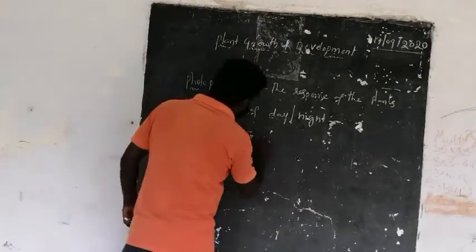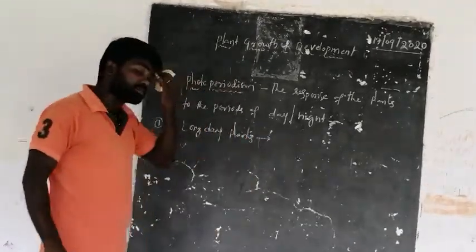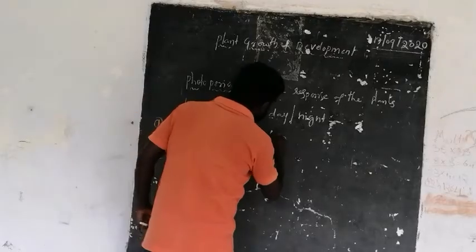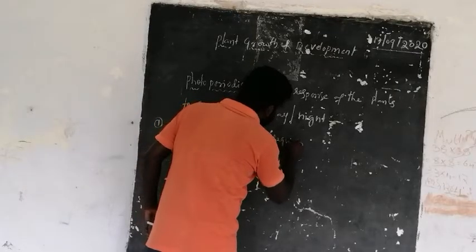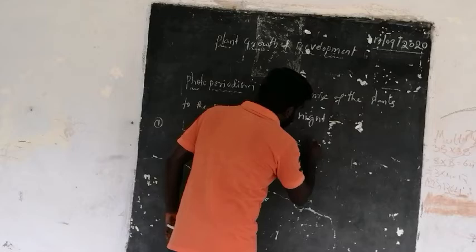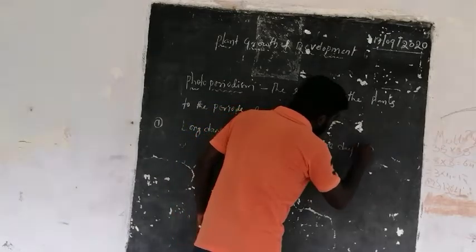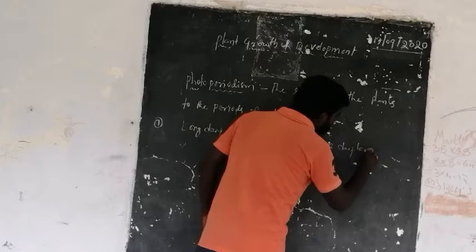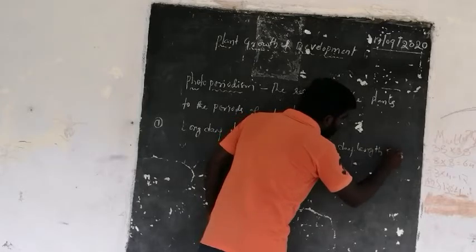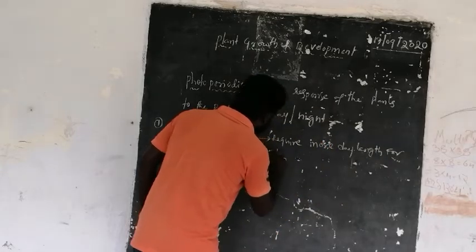Here they require much day length. Plants require much day length or more day length for flowering.